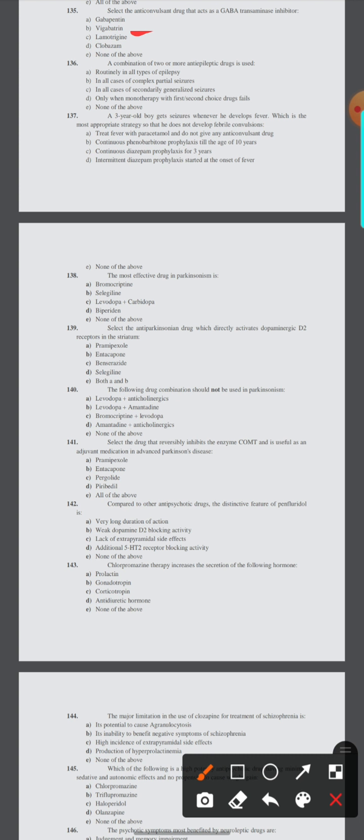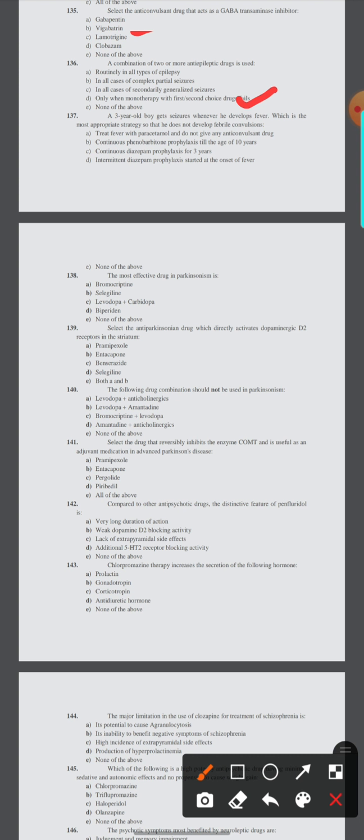136. A combination of two or more anti-epileptic drugs is used routinely in all types of epilepsy, in all cases of complex partial seizure, in all secondary generalized seizure, or only when the monotherapy with the first and second choice drugs fails. Here the option is D, only when the monotherapy with the first and second choice drugs fails.